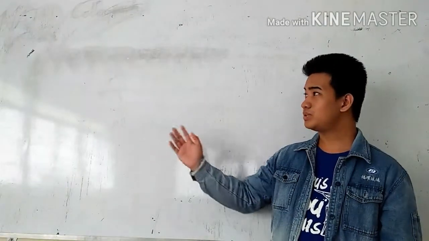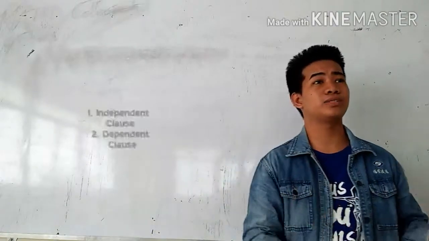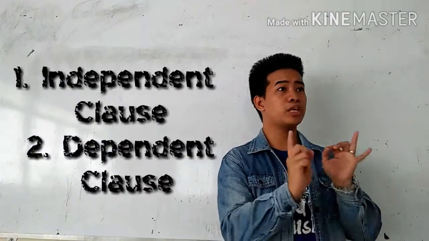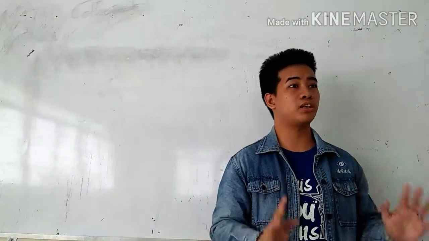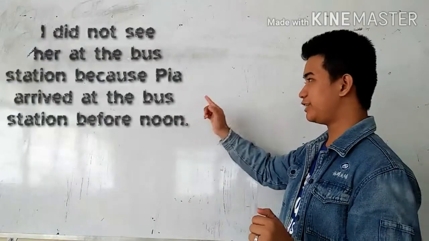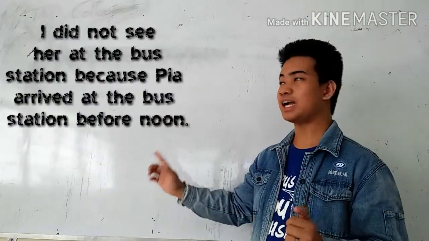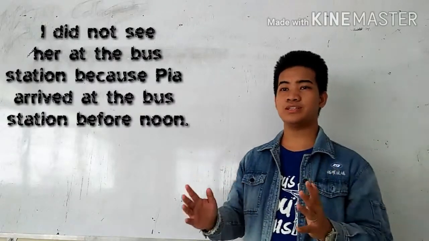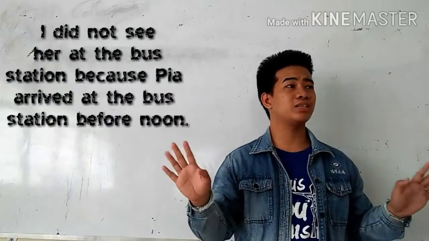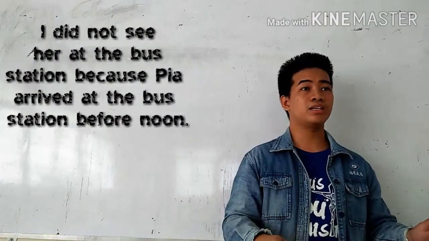So now let's proceed to the second sentence, where it follows independent clause first before the dependent clause, wherein we no longer need to use a comma. I did not see her at the bus station because Pia arrived at the bus station before noon. So here, as you notice, I did not use a comma anymore because the rule says that there's no need.